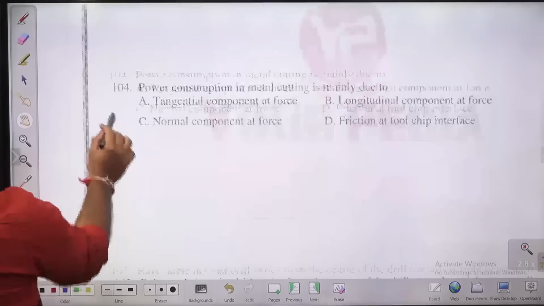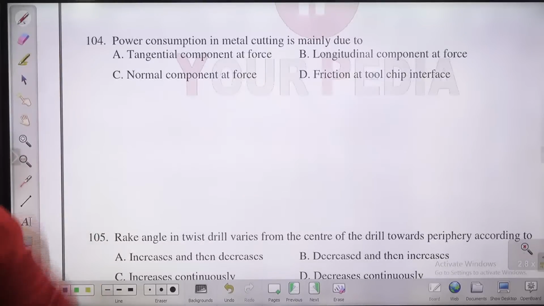Let us move to the next question, question number 104. Power consumption in metal cutting is mainly due to. Why does power consumption happen, children? Metal cutting power consumption is due to tangential forces, longitudinal component of forces, normal component of forces, or friction at the tool-chip interface. What is the reason behind power consumption in metal cutting, guys?